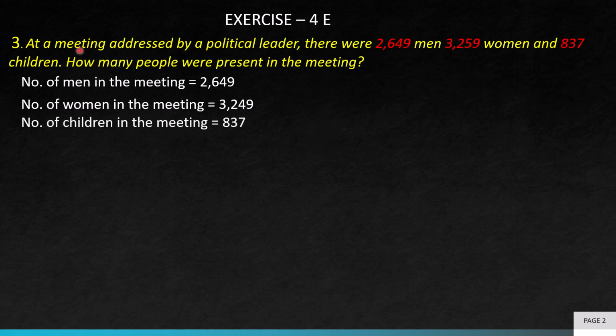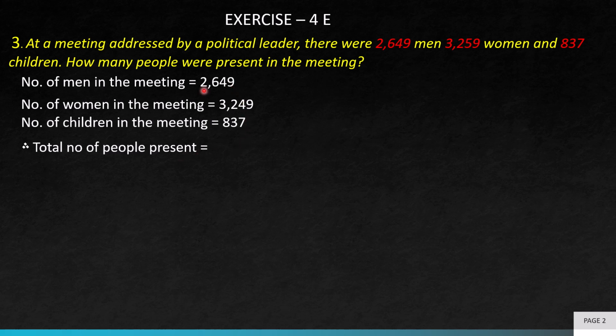I have written these statements because we have to find out the total number, and this is the number of men, this is the number of women, and this is the number of children. Now the most important thing is the next statement. As you can see, this sign is called therefore. Don't forget to give this sign while solving this kind of story sums, because this therefore sign is very important, as you are going to the final point, trying to find out the total number of people present.